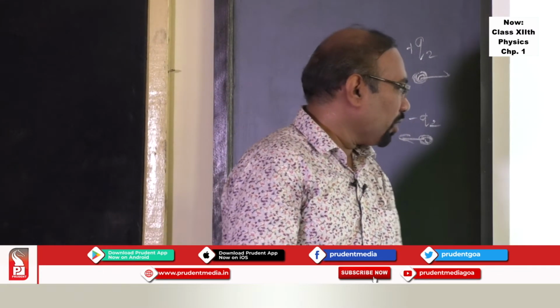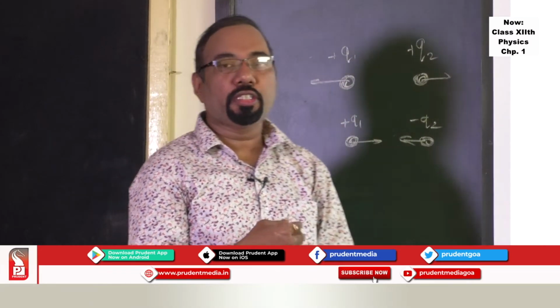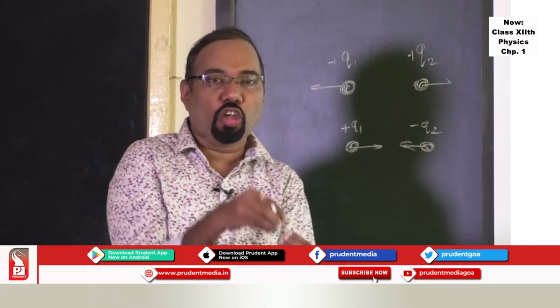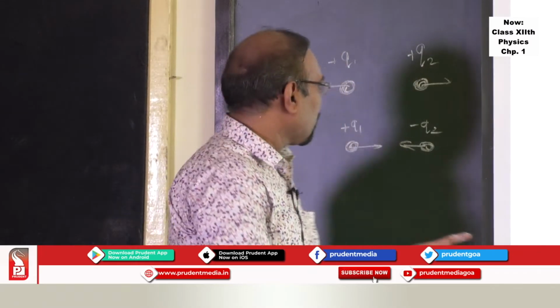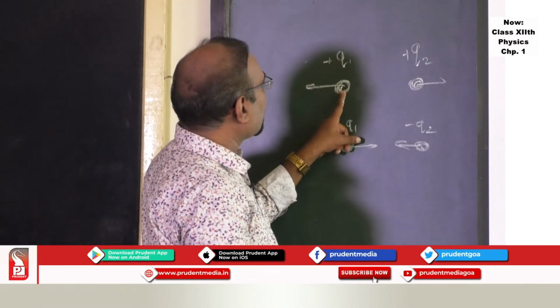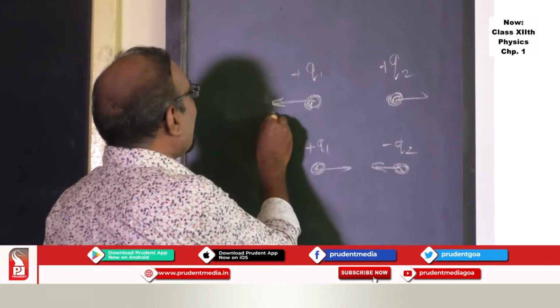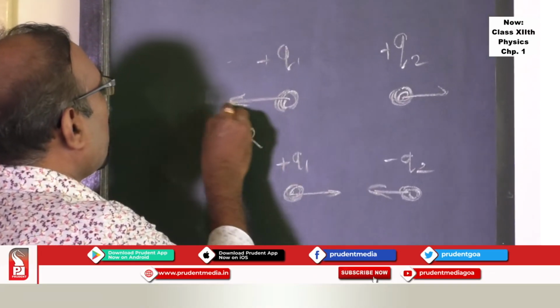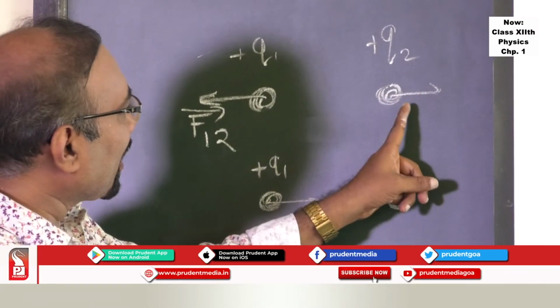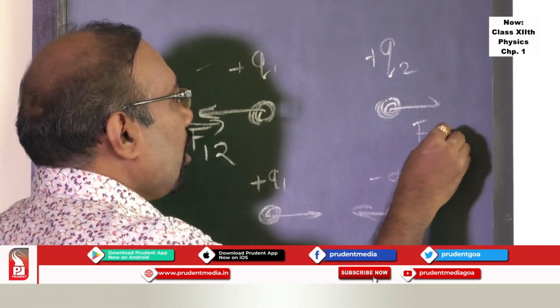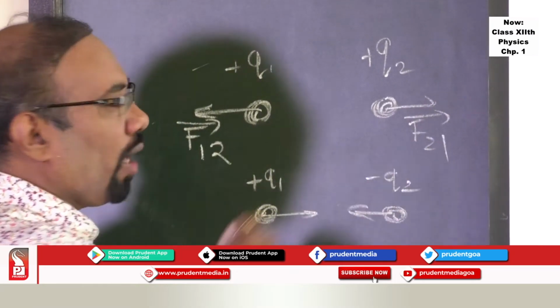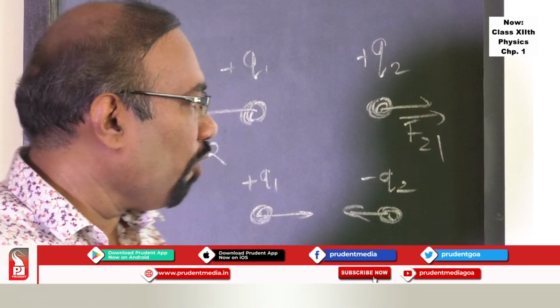Then they obey the principle of superposition of forces. You can find out the force on one charge due to many charges. For example, the force on this charge due to this charge, I can write as force on charge 1 due to 2. Likewise, I can write force on charge 2 due to 1. This is the way to understand in vector form.